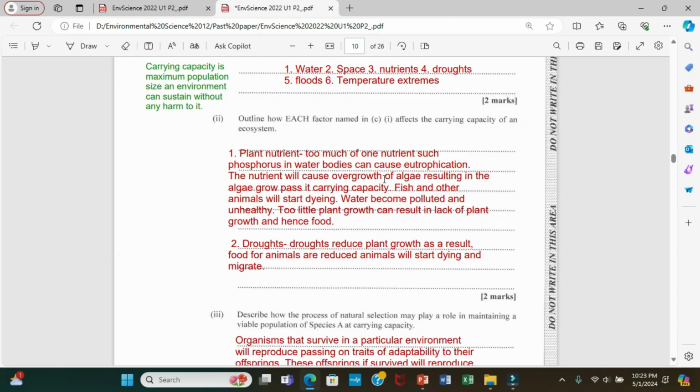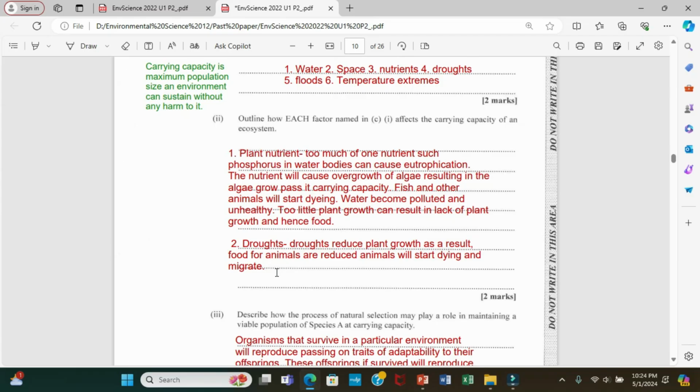So too much nutrient is not good. Now too little: there won't be enough food, because if the plants can't get the nitrogen to grow, then they can't provide food for the animals or even a home. So the right amount is good for sustaining carrying capacity. Too little or too much will affect it.